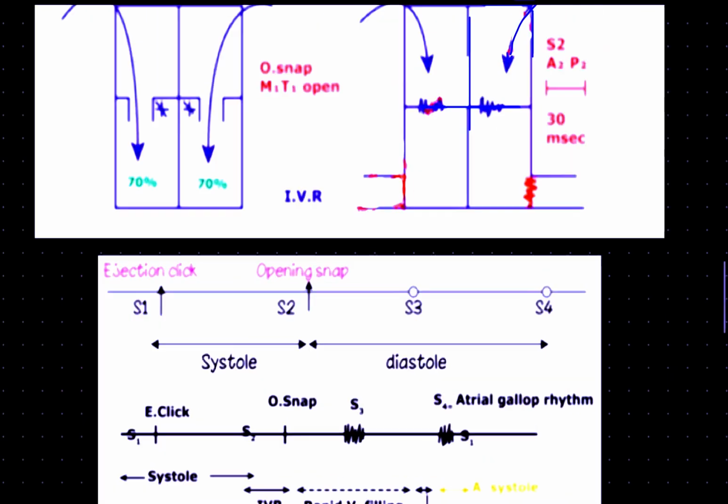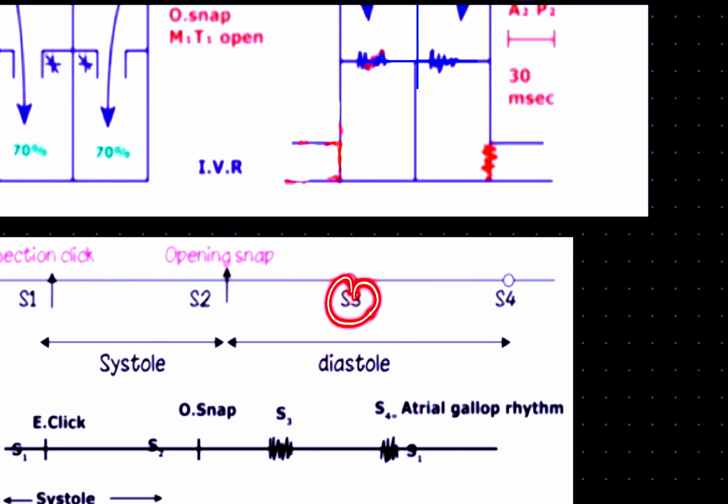So this S3 is also called the ventricular gallop rhythm, and it is heard mainly when the heart is in the rapid ventricular filling phase, during the time of high turbulence. So S3 is heard in such a condition.